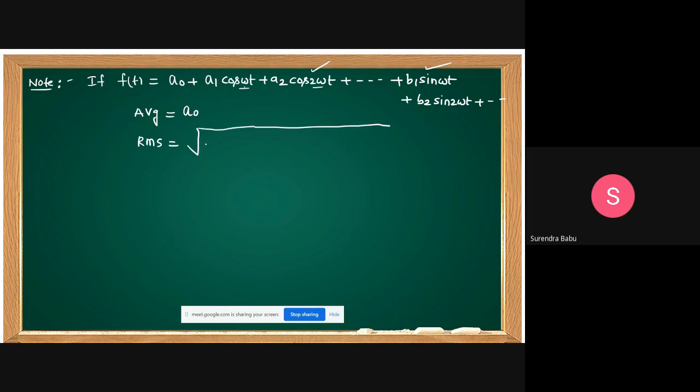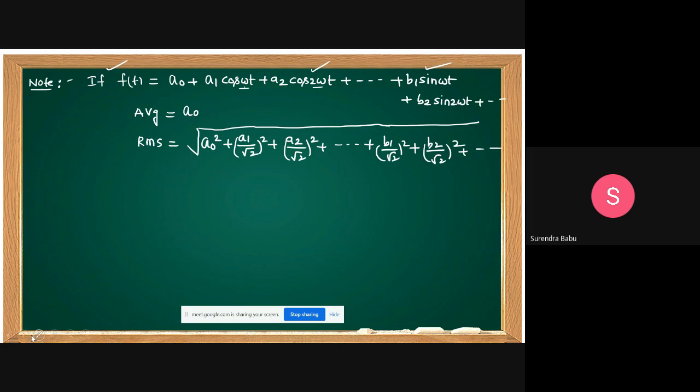Square root of A0 square plus (A1 by root 2) whole square plus (A2 by root 2) whole square and so on, plus (B1 by root 2) whole square plus (B2 by root 2) whole square and so on. It may be a sine function or a cosine function. Like this we can find the average and the RMS values for this type of representation.